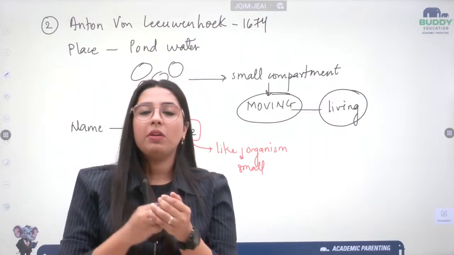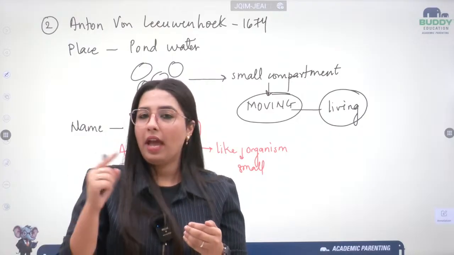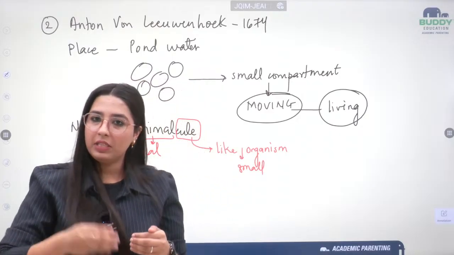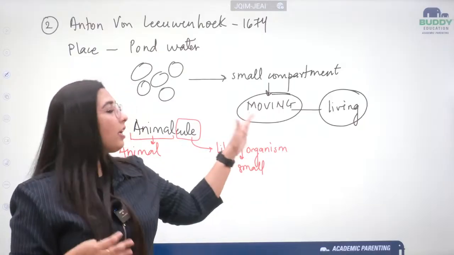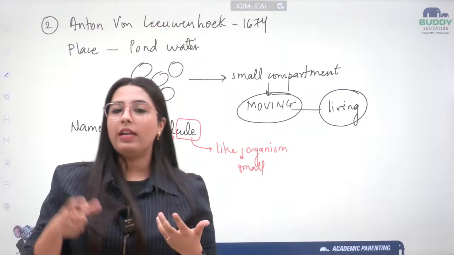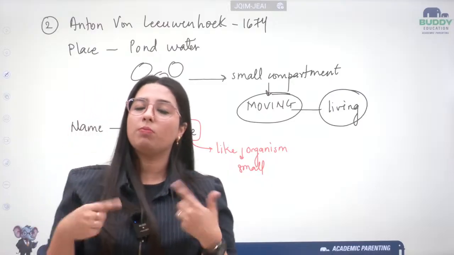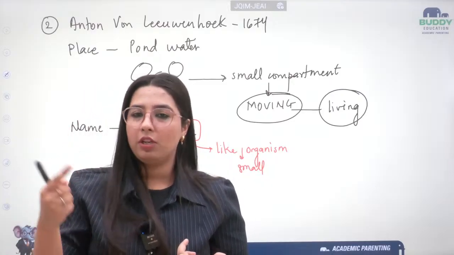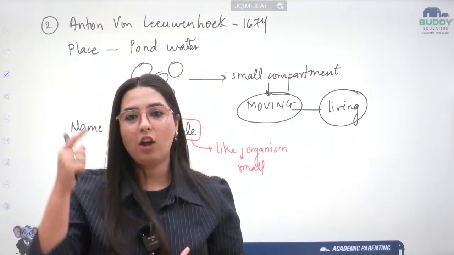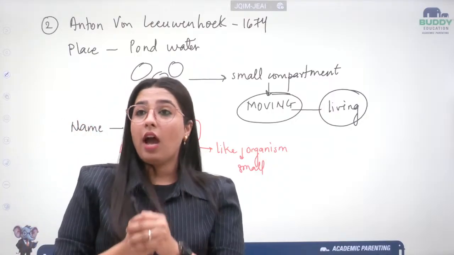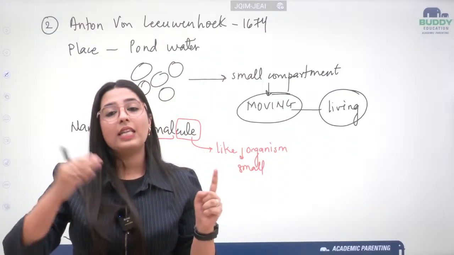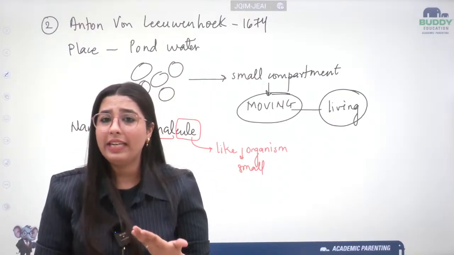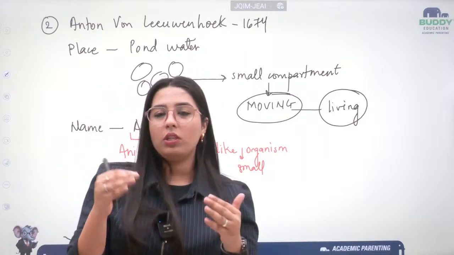Why did he give the name? Because animals are already moving, and he considered that if animals can move on their own, independent of movement, these cells are also independent in their movement. That's why he gave the small compartments, or small rooms, the name animalcule, animal-like organisms. So now we have understood that these cells are not dead. These cells are living. That's how history is leading us. Let me go step by step.